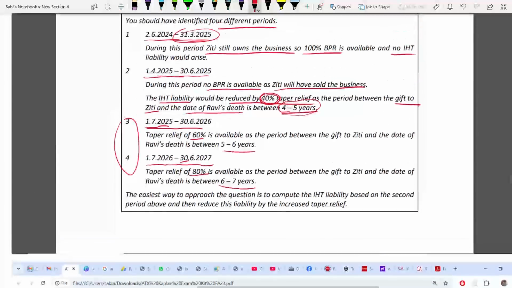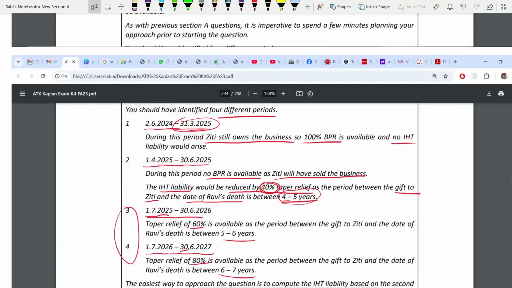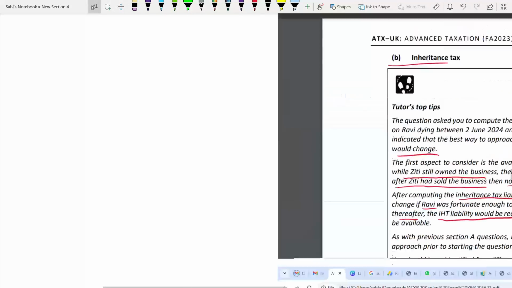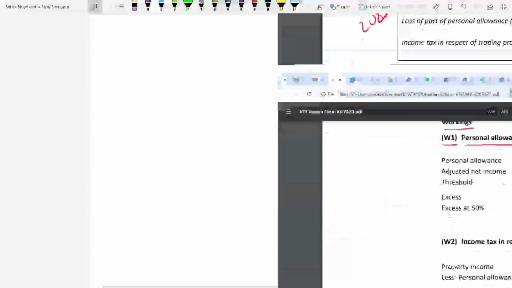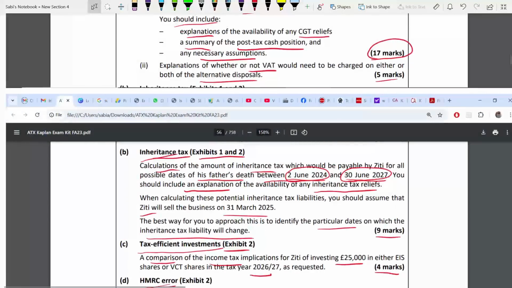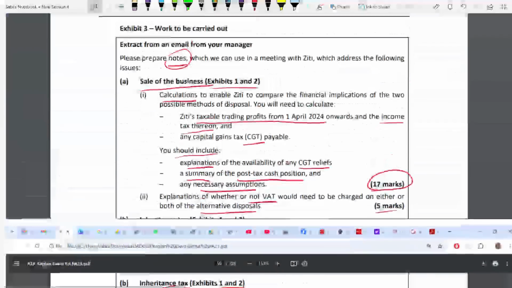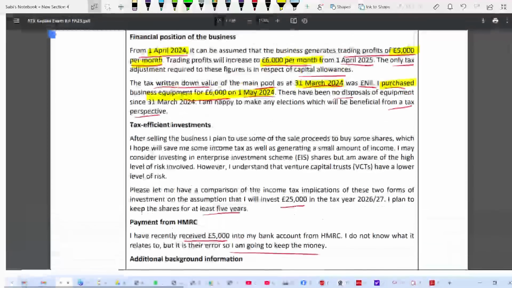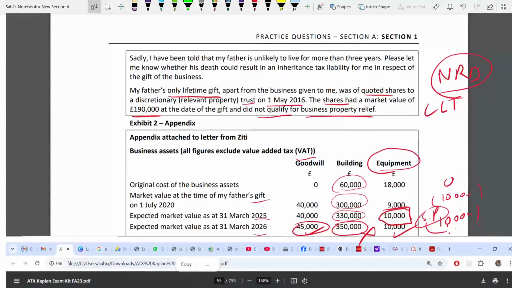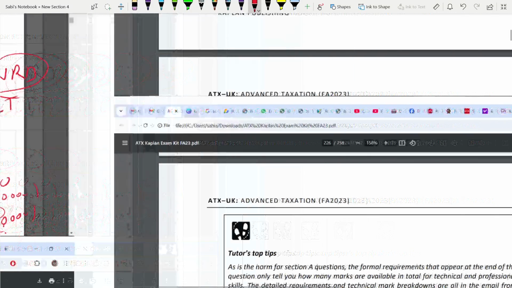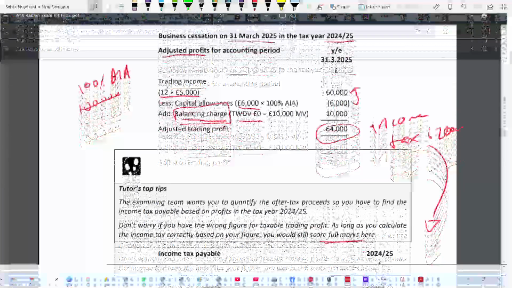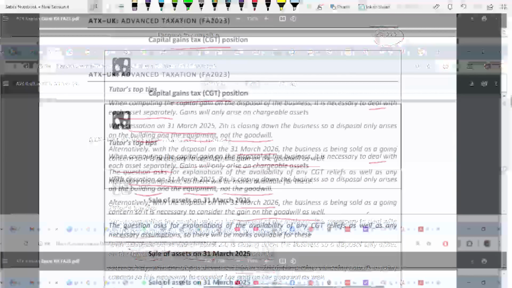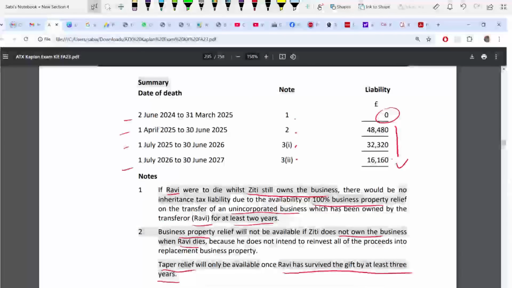See here. When was it that it is gifted? It is gifted on 1st July 2020. The date it was given. The date of the gift. Those are the dates of the deaths. 1st July 2020. It was given. So from 1st July,